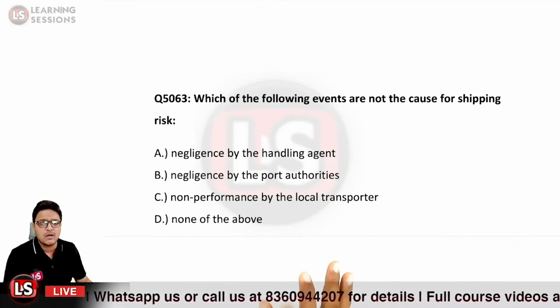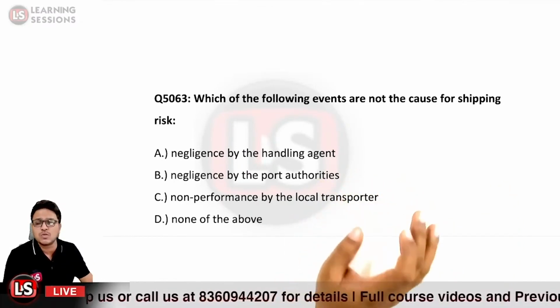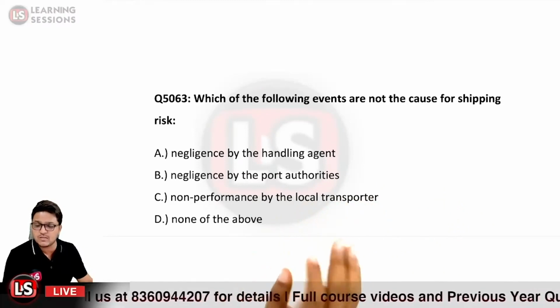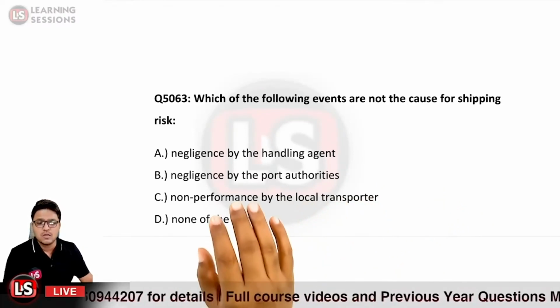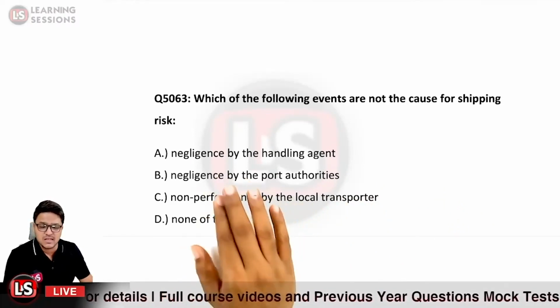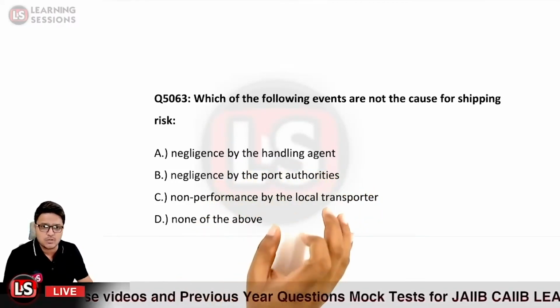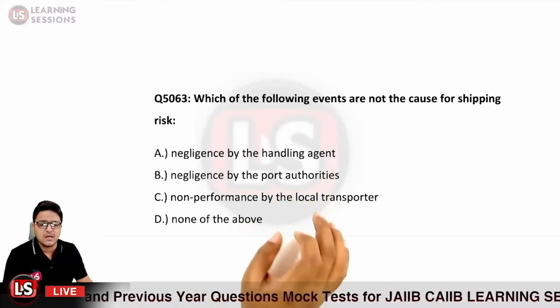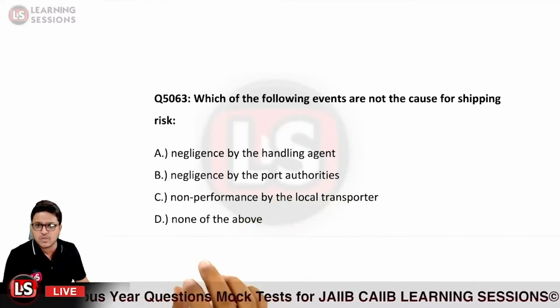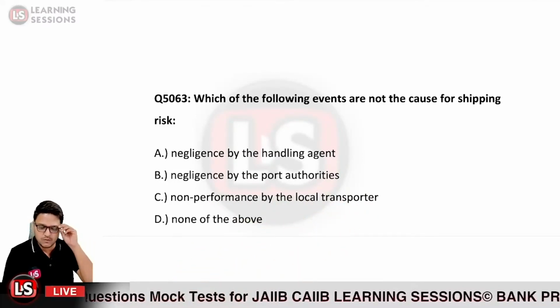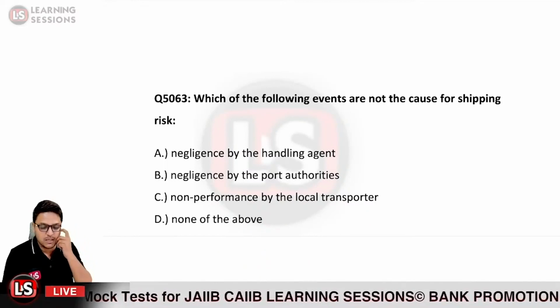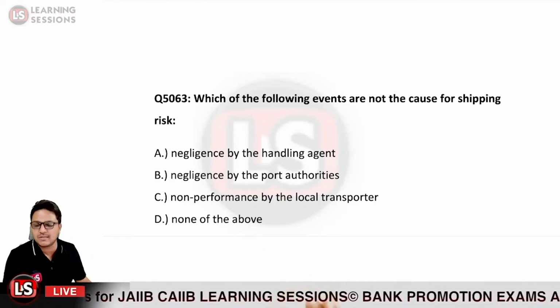So we need to tell which of the following events are not the cause for the shipping risk. Option A, negligence by the handling agent; negligence by the port authorities; non-performance by the local transporter; or option D, none of the above. Which one would be the right answer, and which will not be categorized under the shipping risk category?